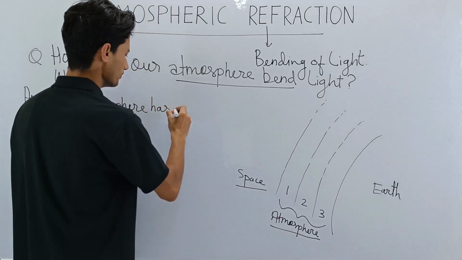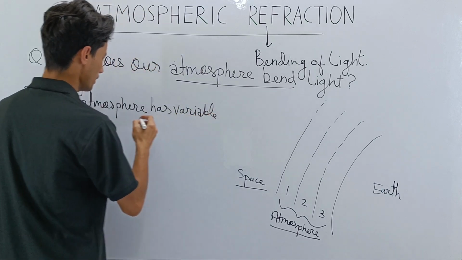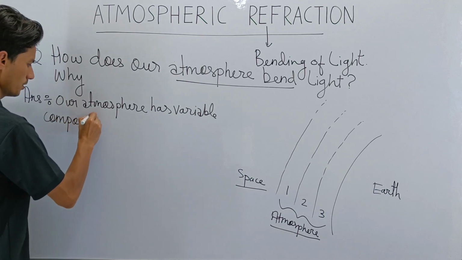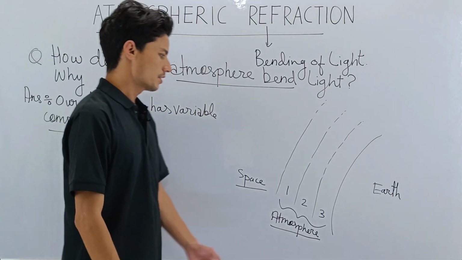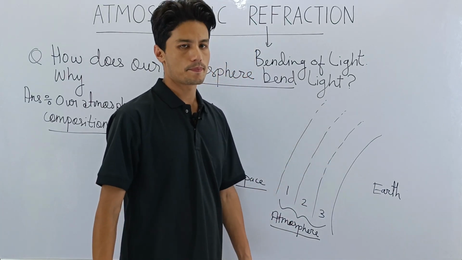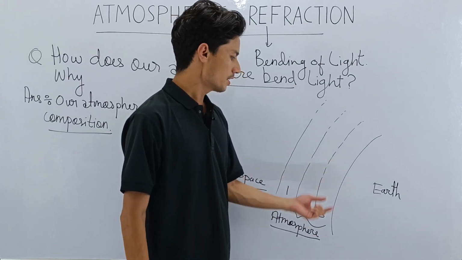has variable composition. What does this mean? This means that the composition of our atmosphere is not the same, rather it is different.